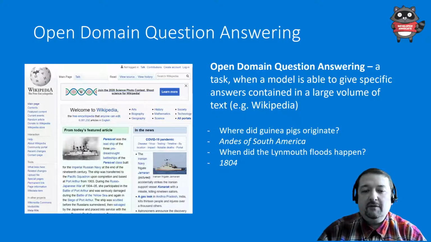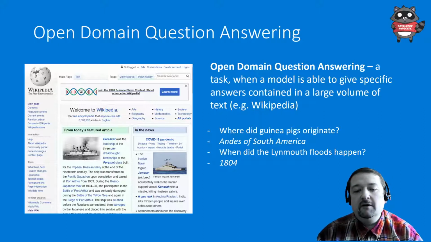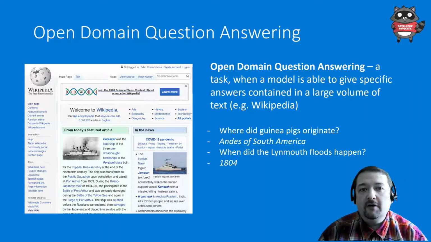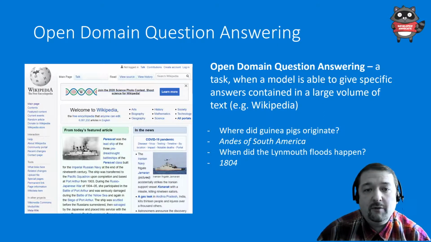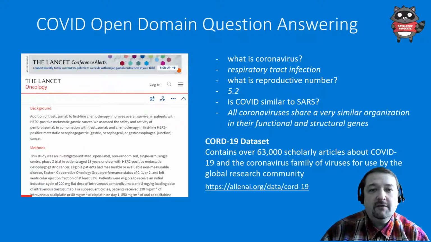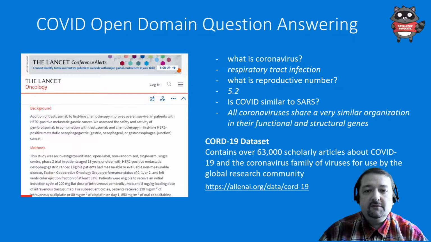For example, if we take Wikipedia, we can ask when did Guinea pigs originate, and it will give us the answer. Or when did the Lynmouth floods happen, and it will tell us 1804, an exact, specific answer to our question. So in my case, I would use the dataset of COVID papers as this original source of information.